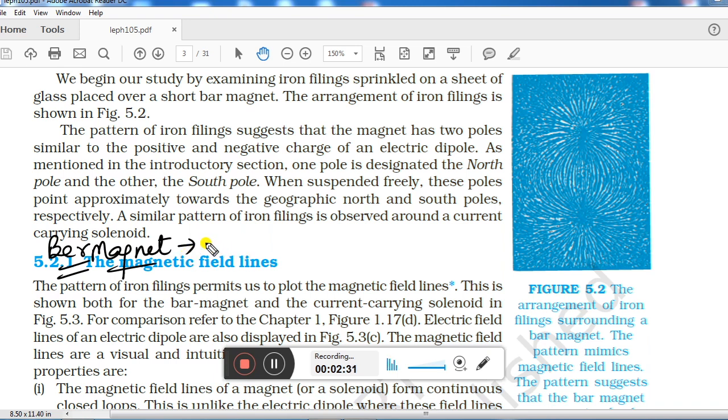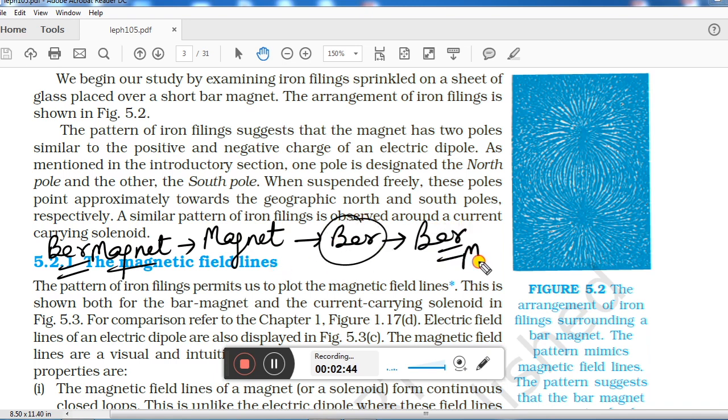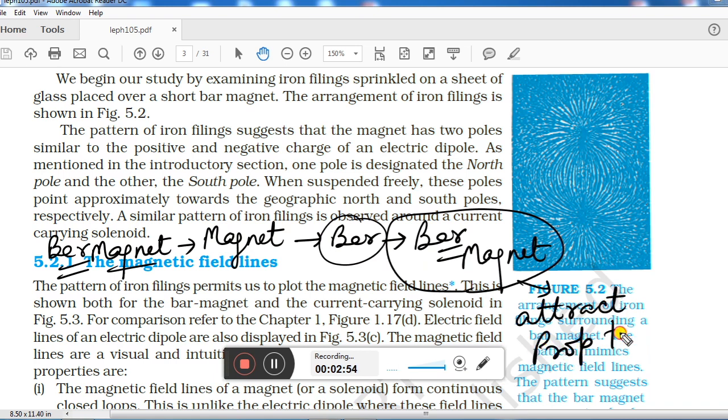What is a bar magnet? Whenever we take a magnet in the form of a bar, then we can say it is a bar magnet, which has attractive properties towards magnetic materials.